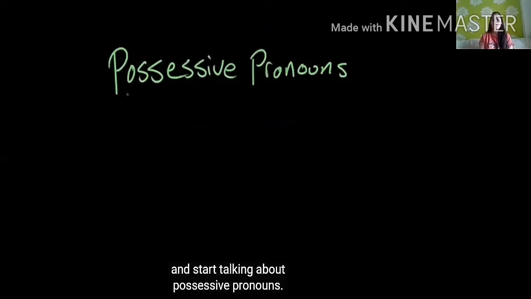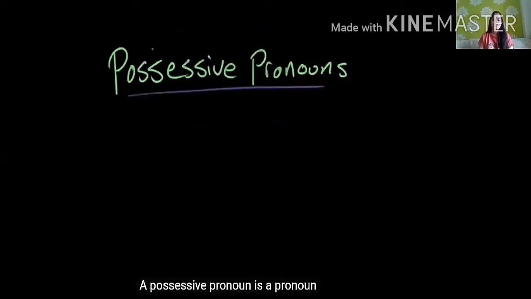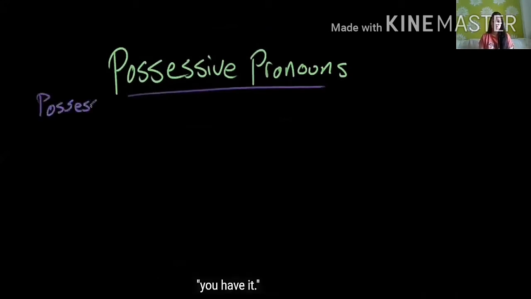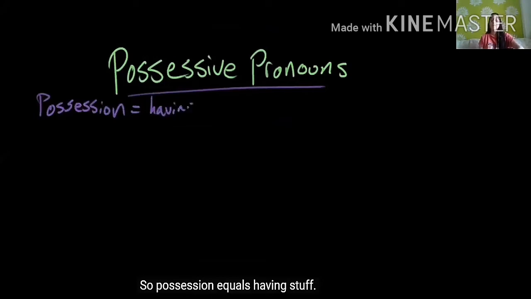Hello, and let's start talking about possessive pronouns. A possessive pronoun is a pronoun that we use to show possession of something, which is just sort of a fancy way of saying you have it. So possession equals having stuff, having things.